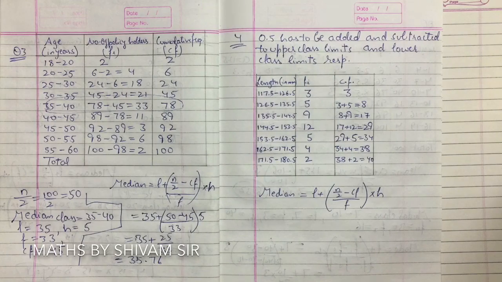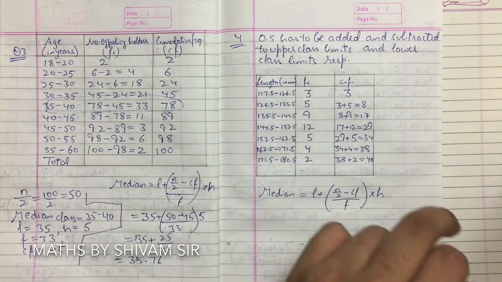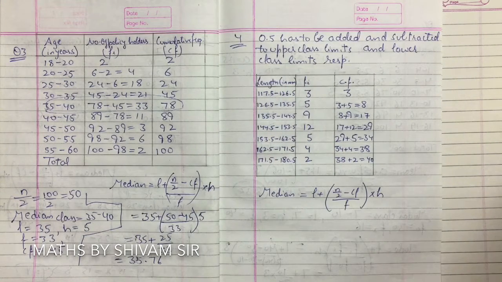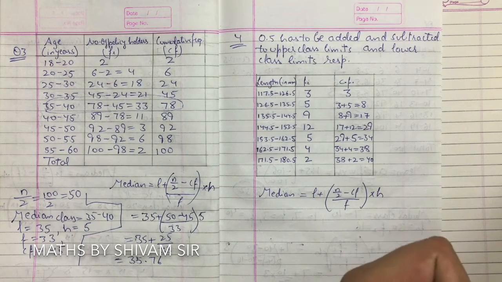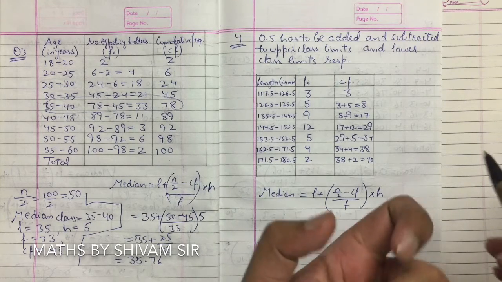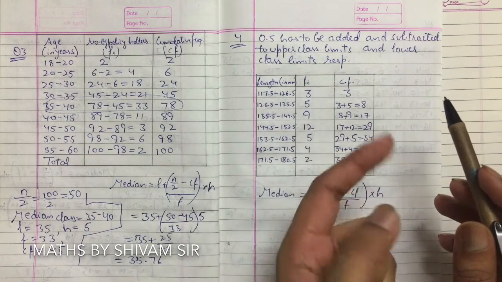Let's talk about question number 4 now. Here the data which is given to us is not continuous. It can be observed that the difference between two class intervals is 1. Therefore 1 by 2 is 0.5. So 0.5 has to be subtracted from the lower class limits and added to the upper class limits respectively.